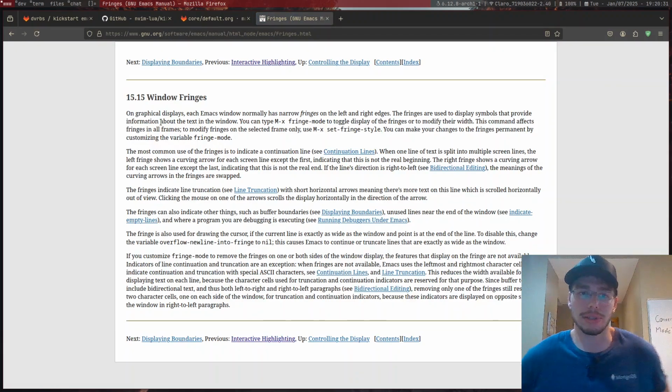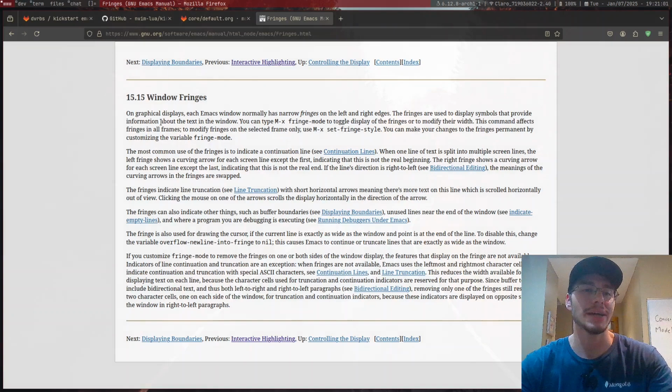On graphical displays, each window normally has narrow fringes on the left and right edges. The fringes are used to display symbols that provide information about the text in the window. You can type fringe mode to toggle display of fringes or modify their width. This command affects fringes in all frames. To modify fringes on the selected frame only, use set fringe style. You can make your changes to the fringes permanent by customizing the fringe mode.